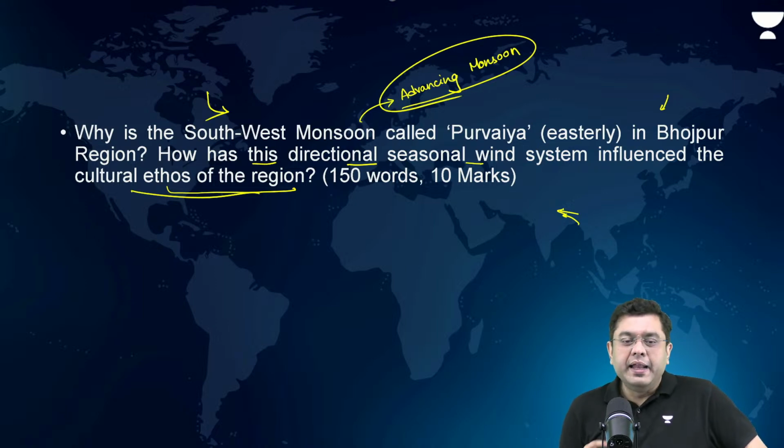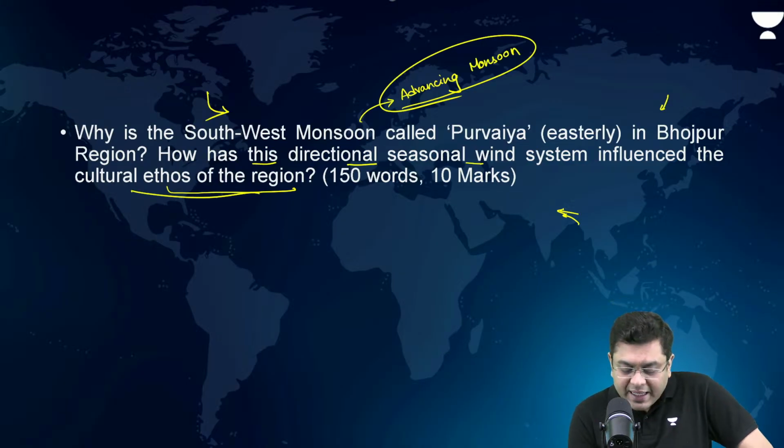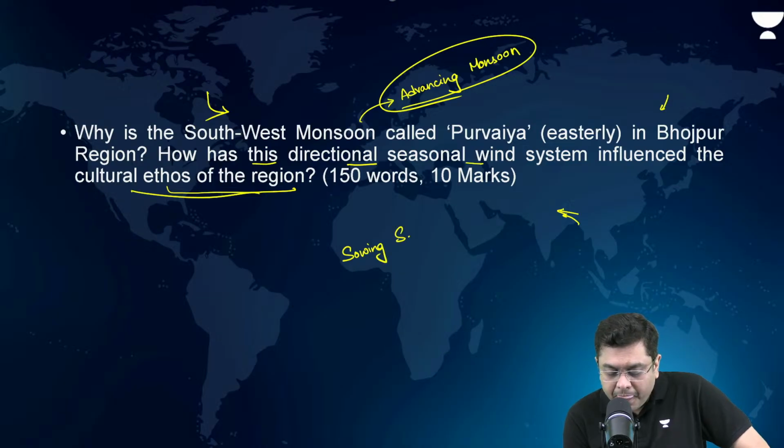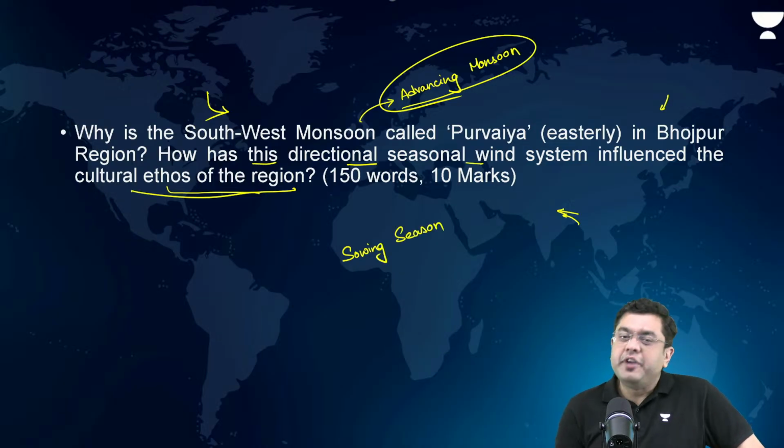Okay, now it marks or initiates the beginning, the onset of the sowing season. That is something that you mention, onset of the sowing season. Various festivities like the case of Shravan, the entire month. Then you have Tej, etc., which is celebrated.